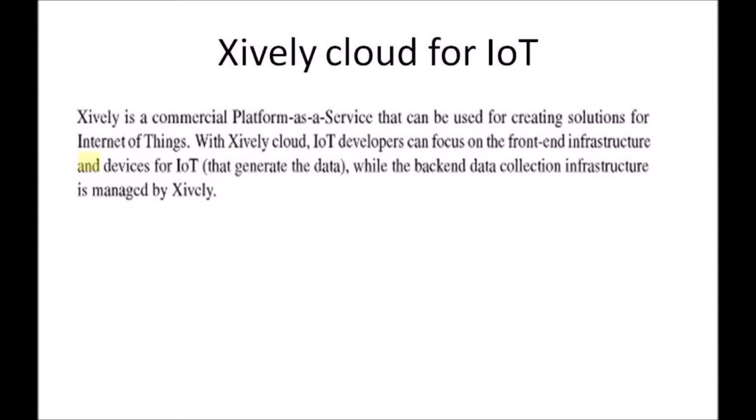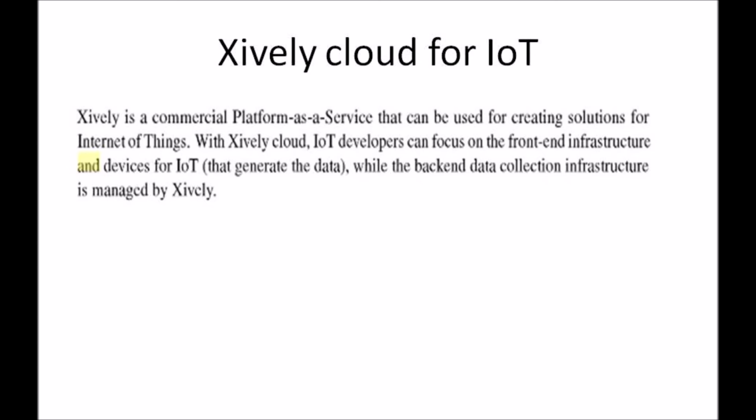An example is Xively. Xively is a commercial platform as a service cloud model, and it is very useful for creating various solutions for IoT. Because of the Xively cloud, the backend data collection infrastructure is completely managed by Xively.